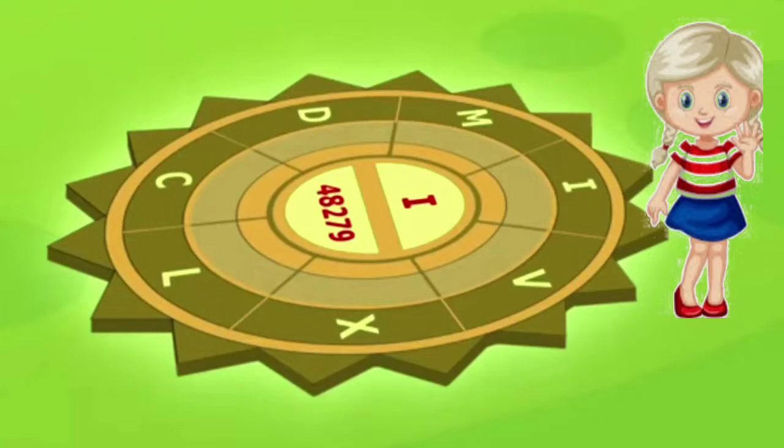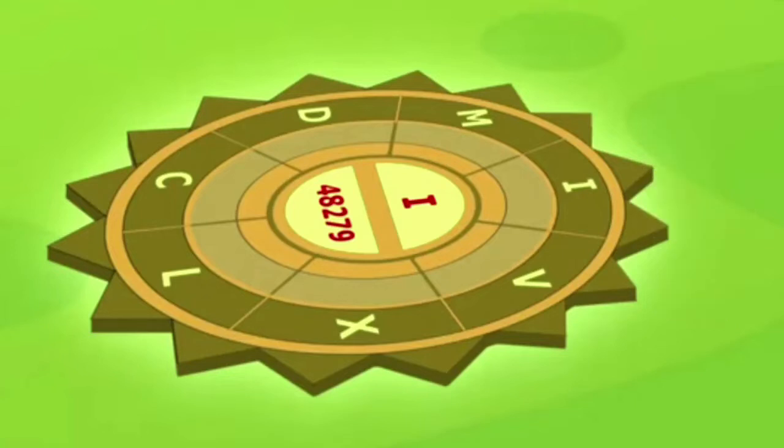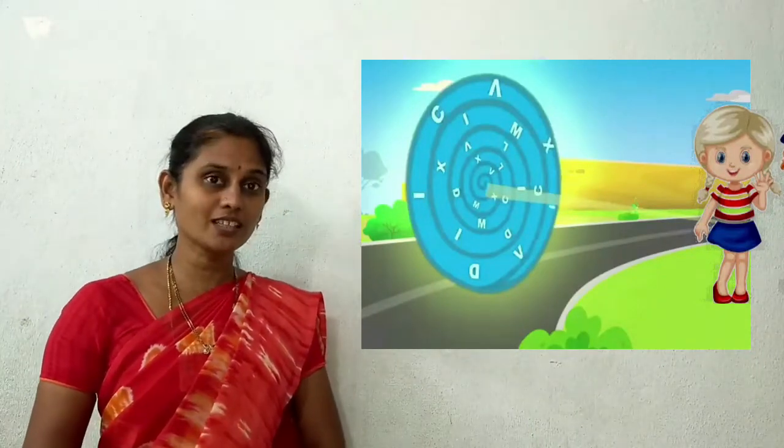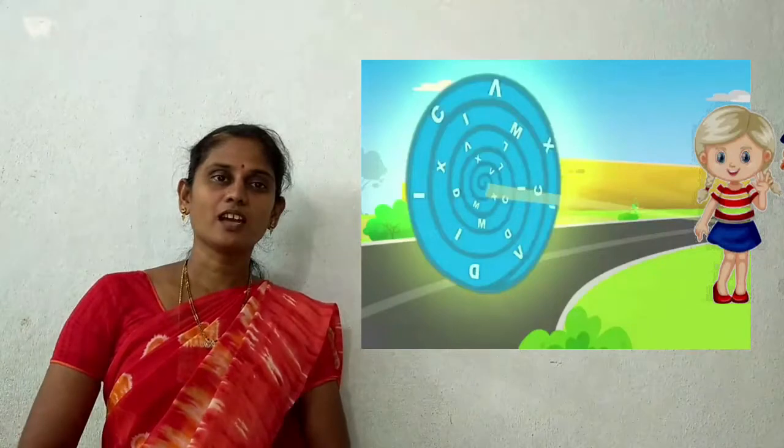She took the disc into her hands and started reading the numbers which were on it. What is on the disc? Yes, numbers are on the disc. She started reading the numbers: 4, 8, 2, 7, 9. She started writing those numbers on the sand. Where did she write? On the sand.